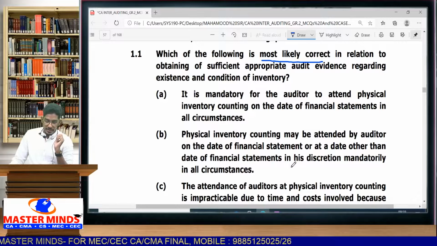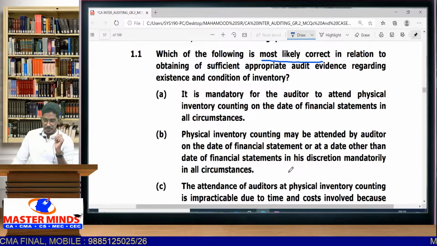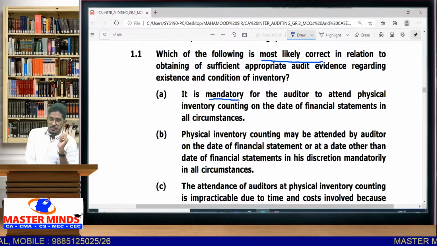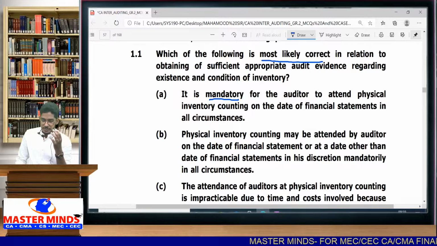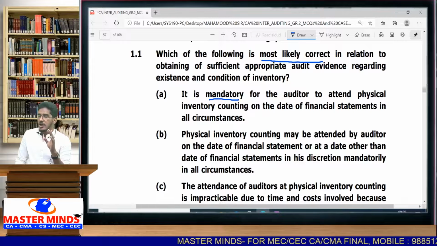First of all, let us read option A. It is mandatory for the auditor to attend physical inventory counting on the date of financial statements in all circumstances. Is it mandatory? No. Generally SA 501 says to try to attend whenever the management is counting inventory on the balance sheet date. Sometimes it may not be possible for you to attend, and then the standard gives alternative procedures also.